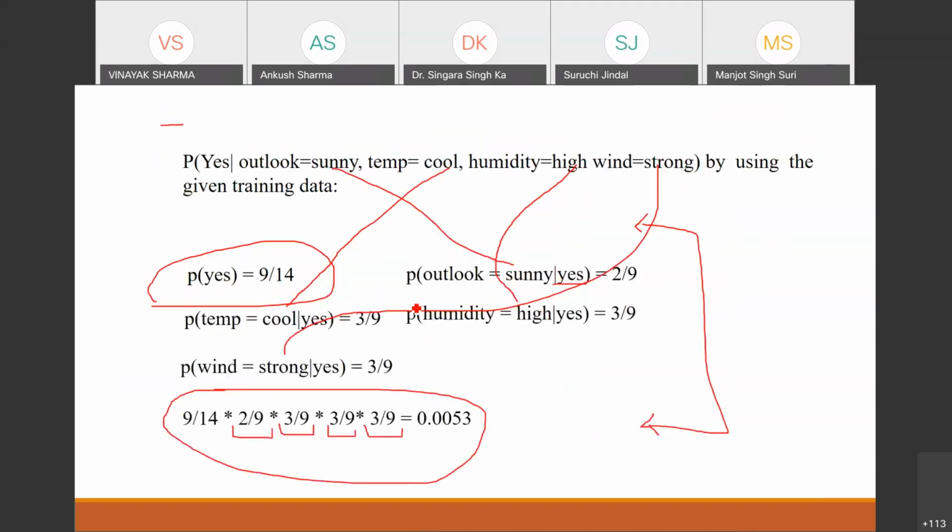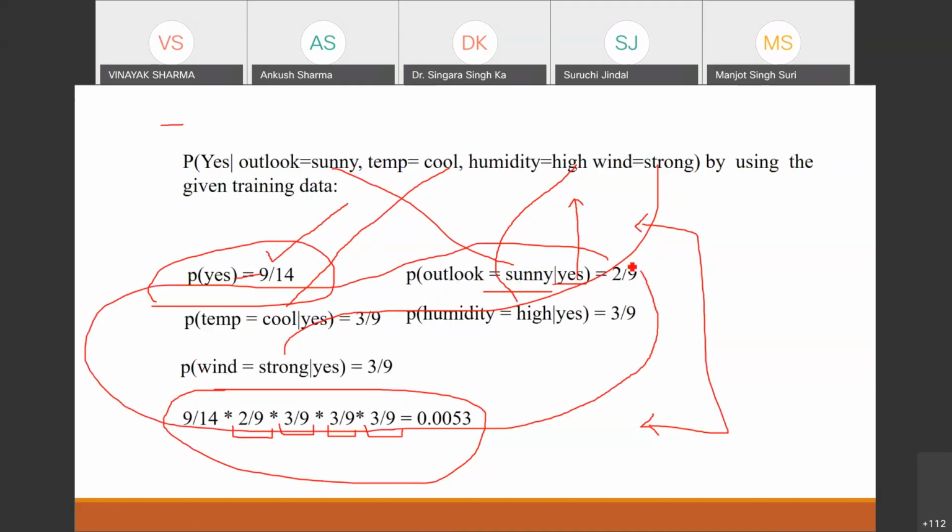Then we need to find this probability of yes and the conditional probability of each of the features with respect to this particular class, which is yes. This is the probability of yes, that is the first class, and these are the probabilities which we have calculated when the yes class is there.